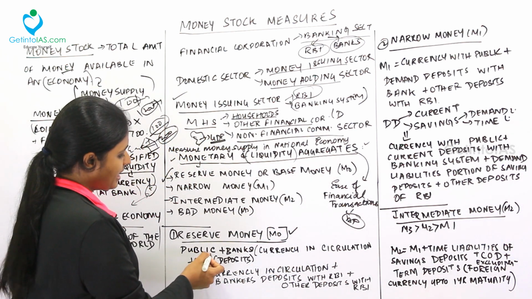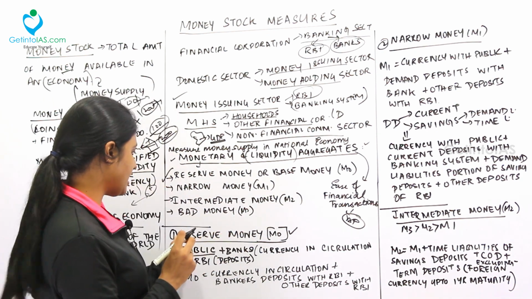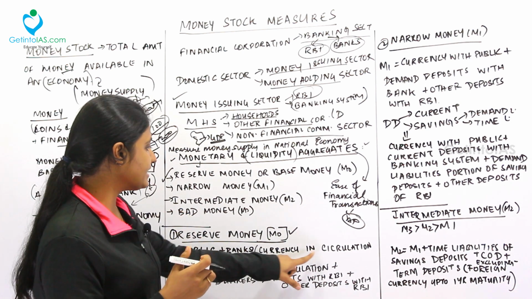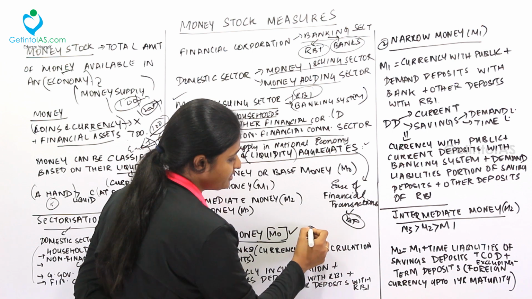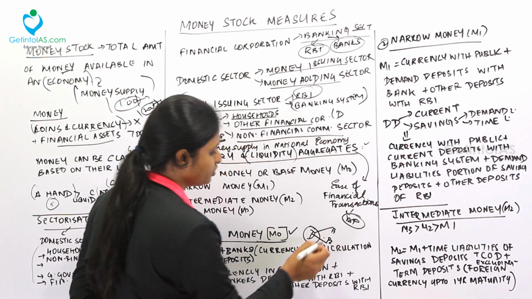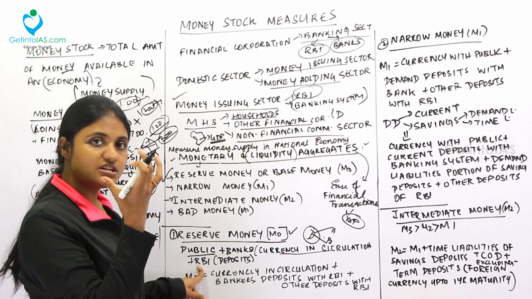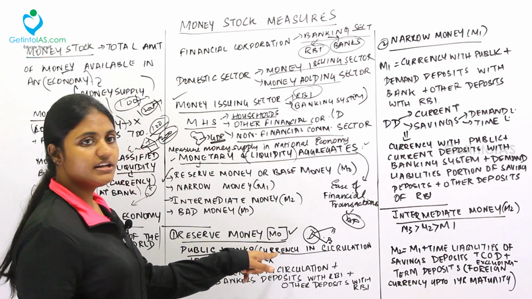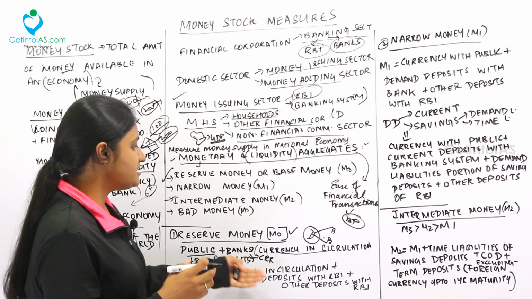See, the money held with the public. So we have a certain amount of money in our hands, right? So that one, plus banks. Banks also hold a certain amount of money, that is the currency in circulation, because we have deposits in bank, that is also being circulated from bank 1 to bank 2, person 1 to person 2. That is also currency in circulation. Plus RBI holds a certain kind of deposit, that is the cash reserve ratio. All this comes under what? M0.